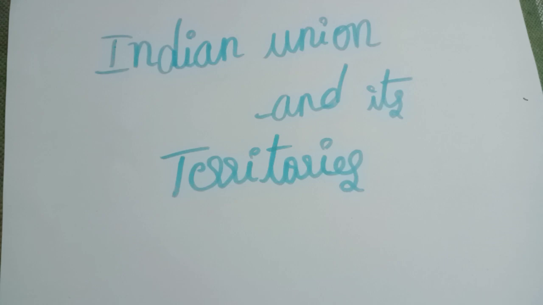And geography: Daman and Diu are situated on the southern side of Gujarat. Daman is an enclave on Gujarat's southern coast, and Diu is an island off the southern coast of Gujarat's Kathiawar Peninsula. Dadra and Nagar Haveli consists of two separate parts. Dadra is surrounded by the state of Gujarat, and Nagar Haveli lies on the border of Maharashtra and Gujarat. At present, till 2023, the tally for states and union territories again stands at 28 states and 8 union territories. So, this is all about the Indian union and its territories.